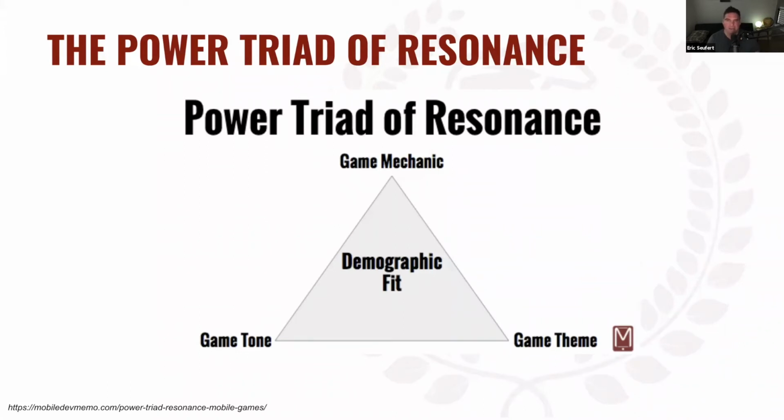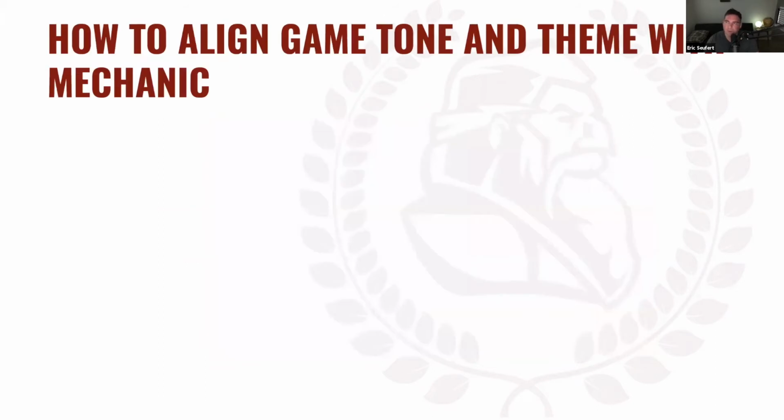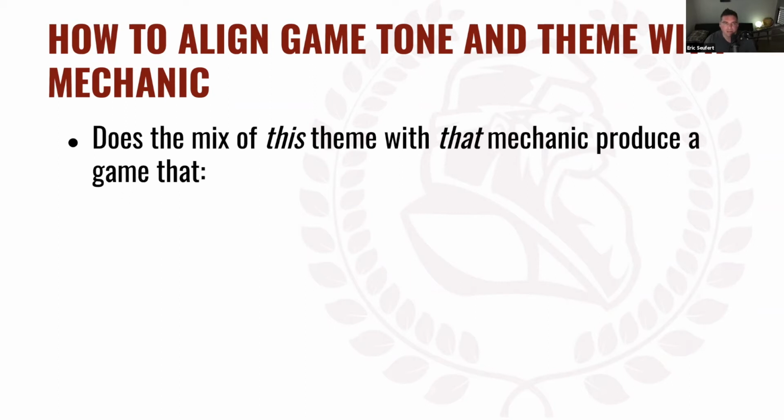And all three of these things need to come together and combine in a way that is appealing to the audience in order for this to be successful. In order for this to be successfully promoted to that specific audience, all three of these things need to be in alignment, right? So that's a little bit of background on this idea of the power triad of resonance. How do we align the game tone and the theme with the mechanic? Well, I think we start by asking ourselves a few questions.